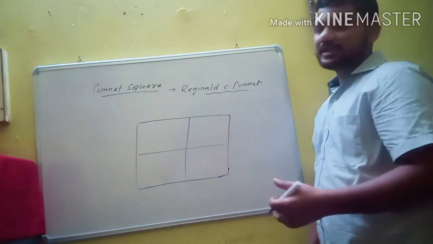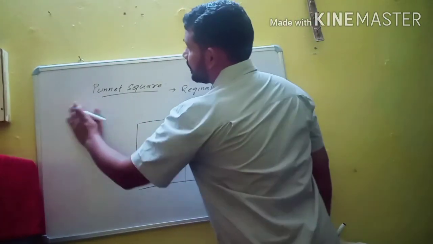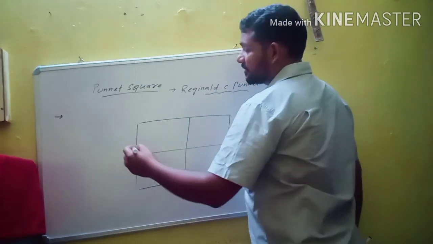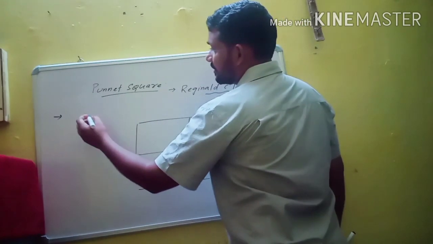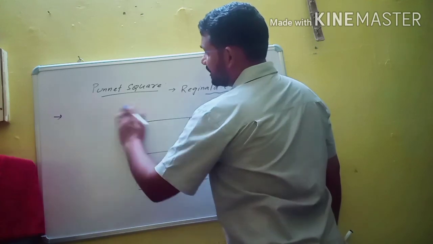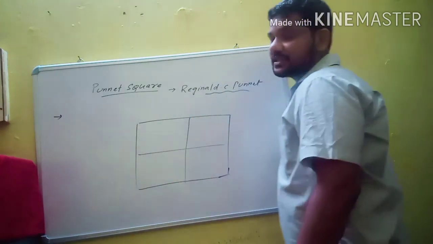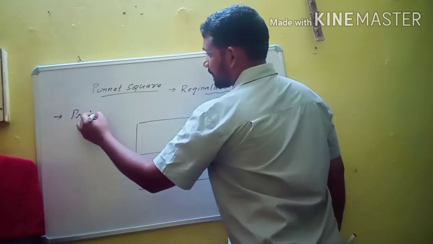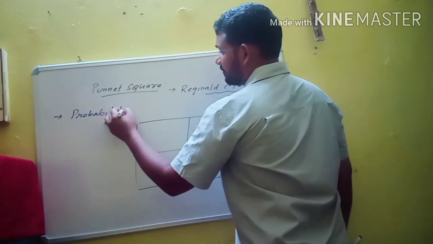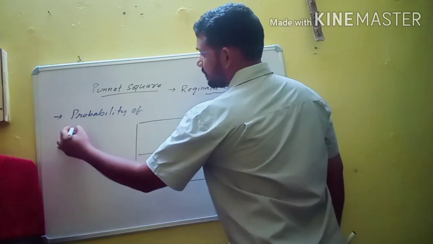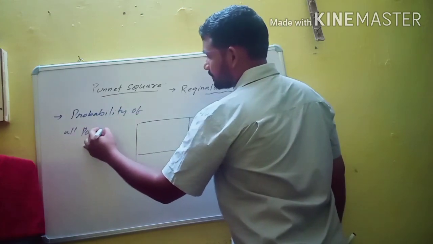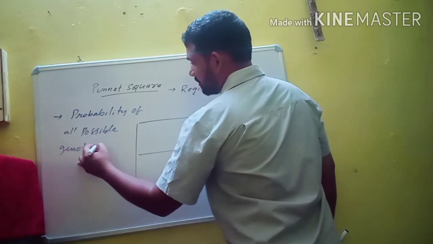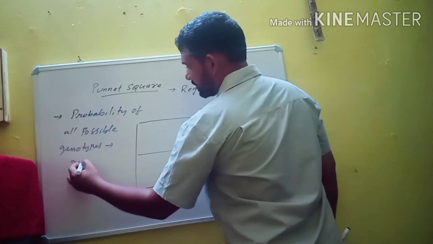What is Punnett square? It is a genetic cross. In the Punnett square, it is the calculation of probability of all possible genotypes of a character in a genetic cross.